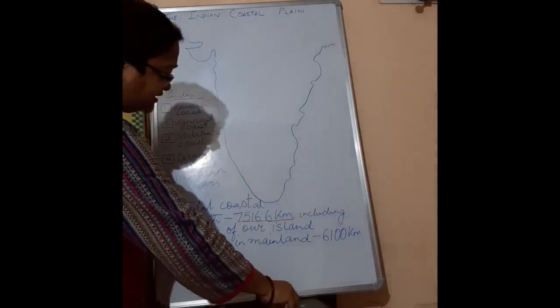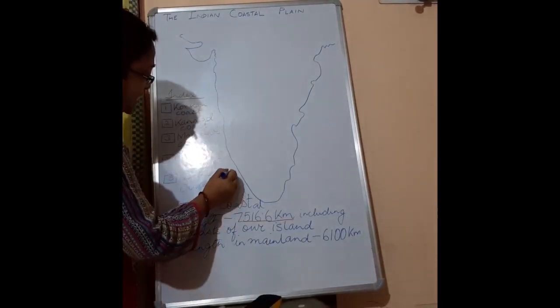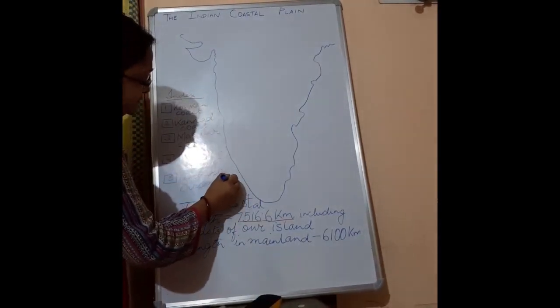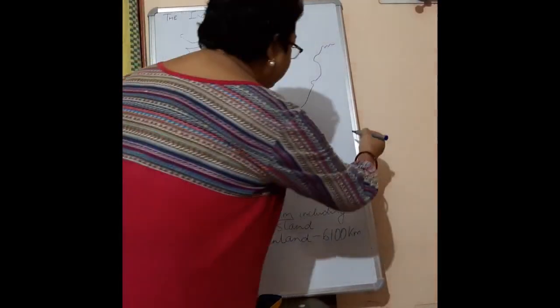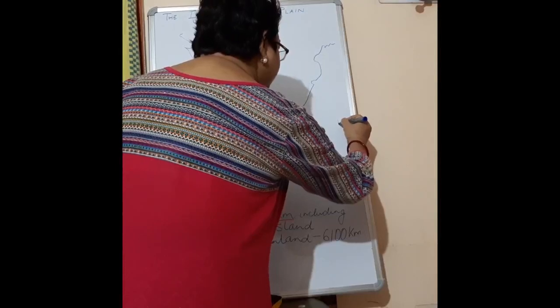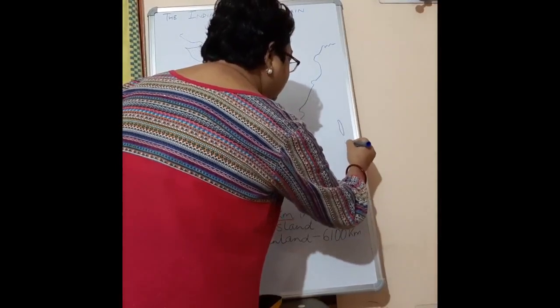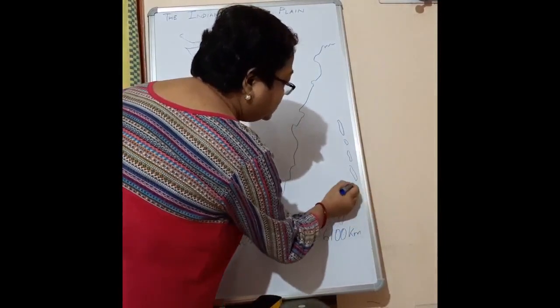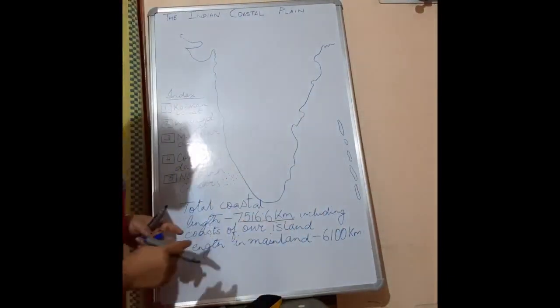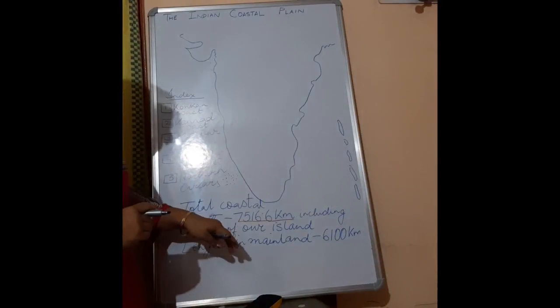There are several island groups here. We have the Lakshadweep Islands, and this side in the Bay of Bengal we are having the Andaman and the Nicobar Islands. So all this together covers a distance of 7,516.6 kilometers.